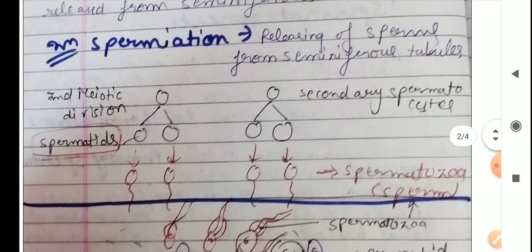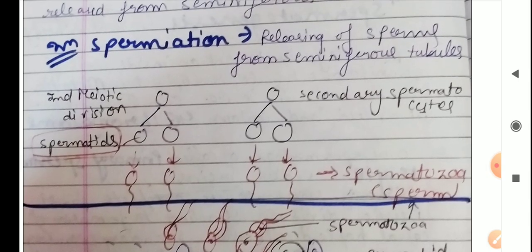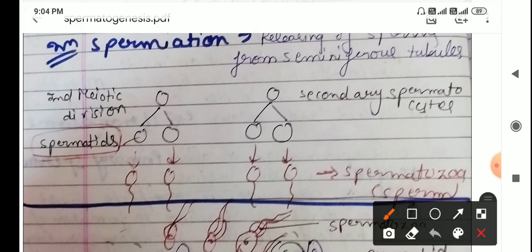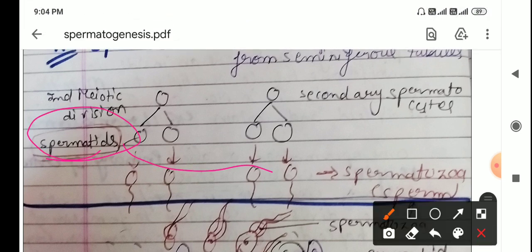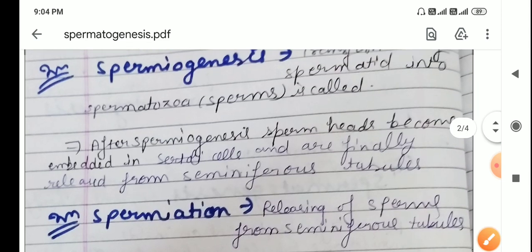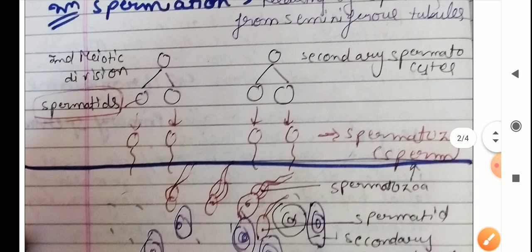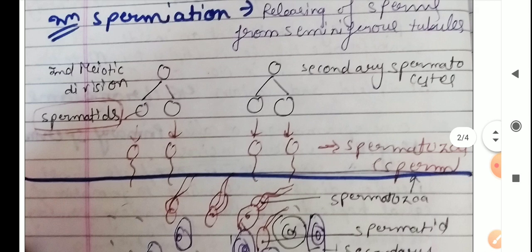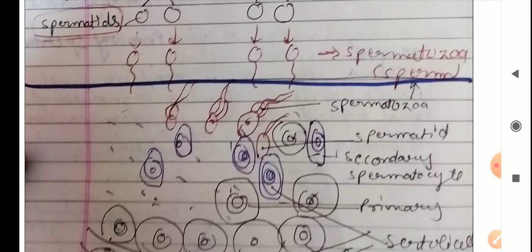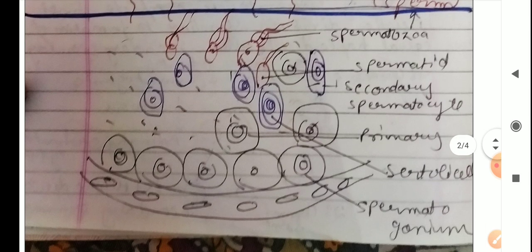Now you can see in the diagram, the secondary spermatocyte was formed on the previous page. After the second meiotic division, spermatid is formed, and these spermatids convert into spermatozoa. The transformation of spermatid into spermatozoa is called spermiogenesis, and the release of sperm from the seminiferous tubule is called spermiation. These two processes are important, and they are shown in the diagram also.